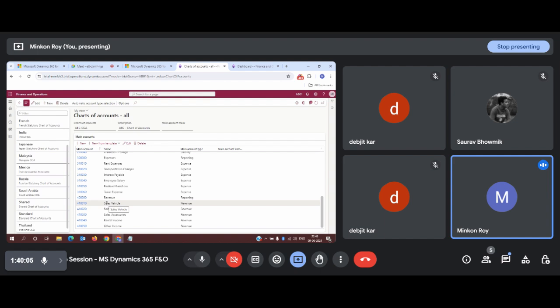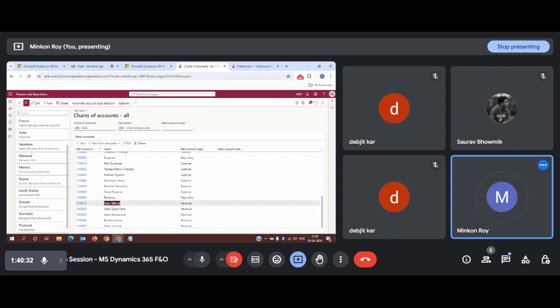And lastly, the revenue main account. Revenue means whenever we are selling our asset, we will have some kind of financial gain, like we will be receiving money. So how are we going to do that? Like we are selling a vehicle, so all the vehicles that have been sold will be registered in this main account. We will be recording those transactions in this sale vehicle main account.